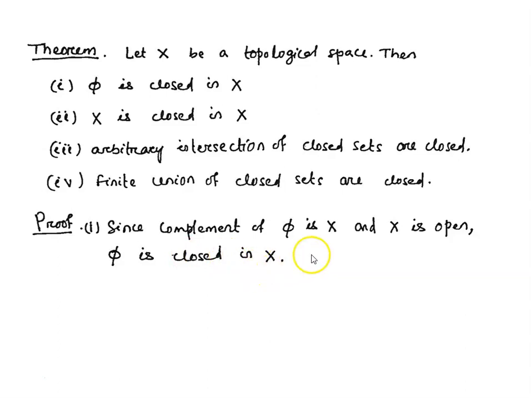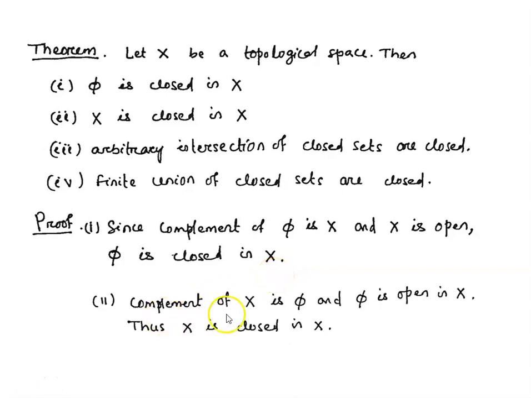We know that in a topological space, the whole space is an open set. And we know that the complement of an open set is known as a closed set. So the complement of this whole space is closed. That means the complement of X is the empty set. So the empty set is closed in X.